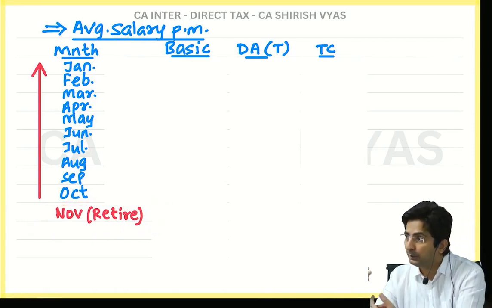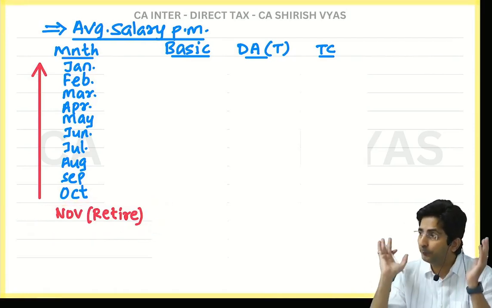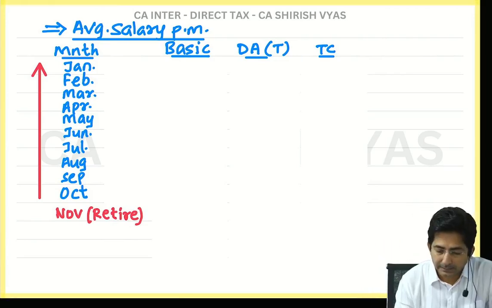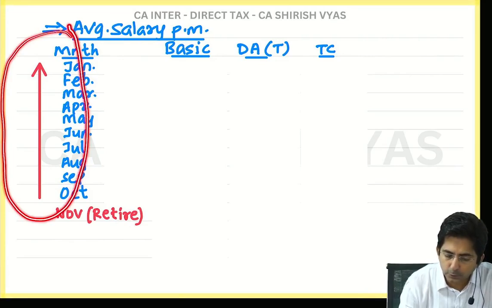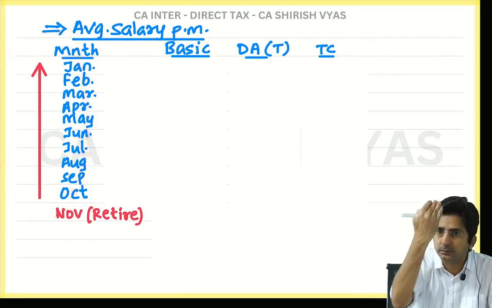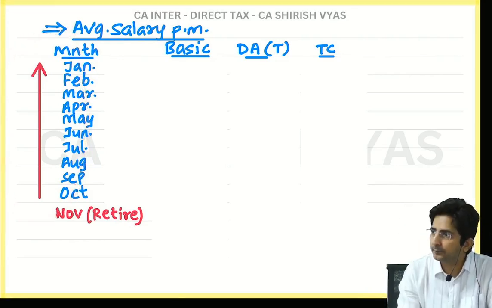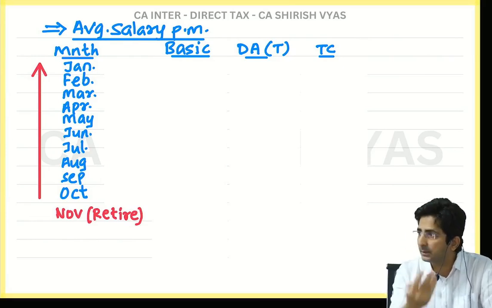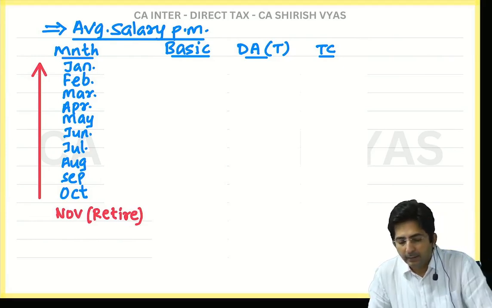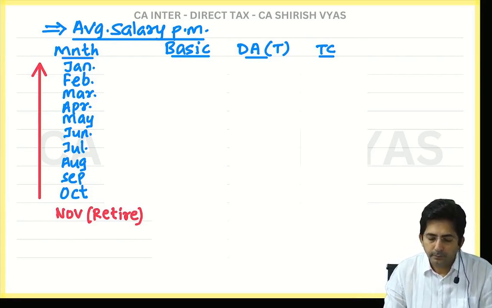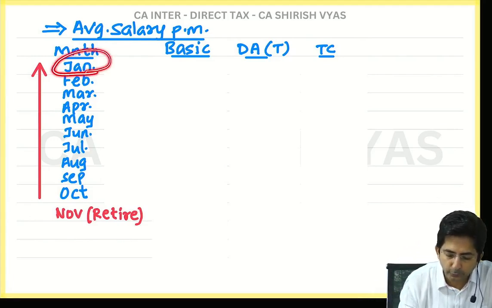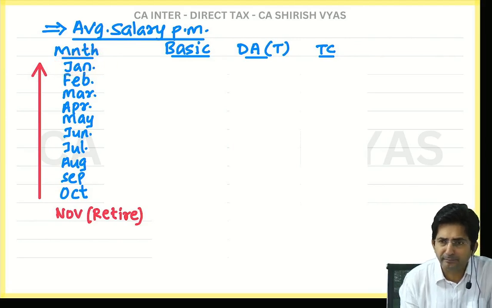So if I ignore the 11th line, I will be left with 10 lines. And see why I have drawn this arrow. Can you see this arrow? This is to show that you go reverse. Reverse working of preceding 10 months. Copy this. Average salary per month. If you look at January, you will wonder how January came.